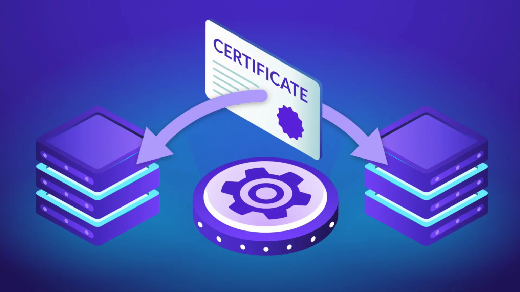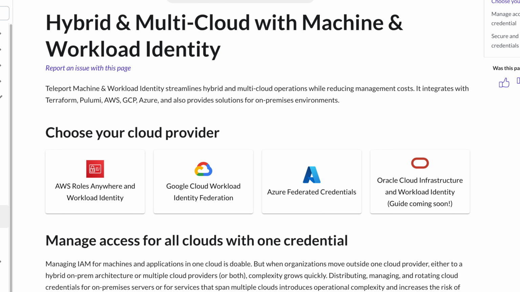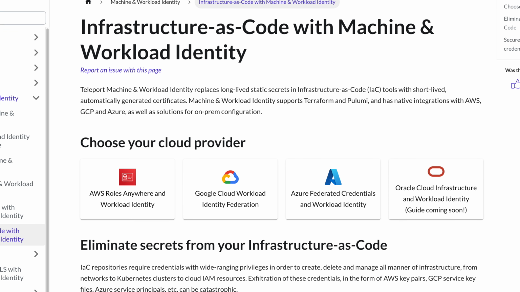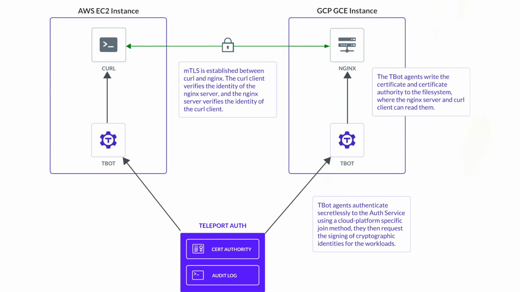But automation is only half the story. Inside your infrastructure, your services are constantly talking to each other across clusters, clouds, and environments, and every one of those connections needs to be authenticated no matter where they run. Well, Teleport extends identity beyond human users and automation to your workloads themselves, issuing short-lived, SPIFFE-compliant certificates that let services prove who they are whenever they communicate. This replaces static tokens and shared secrets with verifiable, renewable identities that are trusted everywhere.